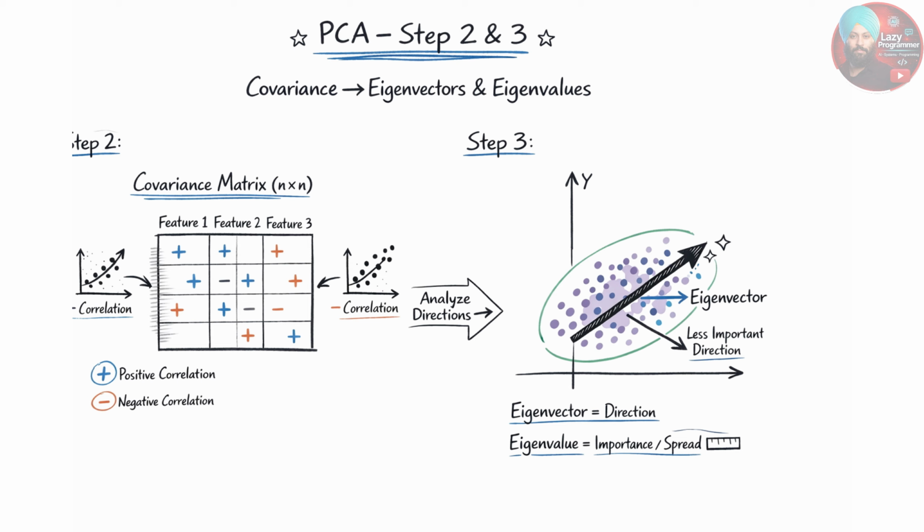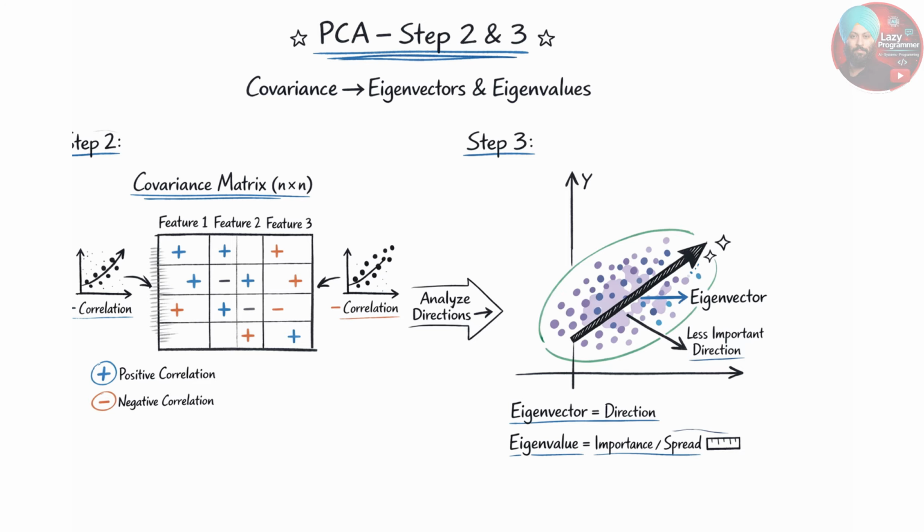Now, the second step after standardization of data is to compute the covariance matrix. Suppose we have n number of features. Now, an n cross n matrix is calculated to identify how variables correlate with each other. If positive values are there, that means positive correlation is there, while a negative value indicates an inverse correlation. Now, after calculating this, we need to calculate the eigenvectors and eigenvalues to find the direction and importance of that